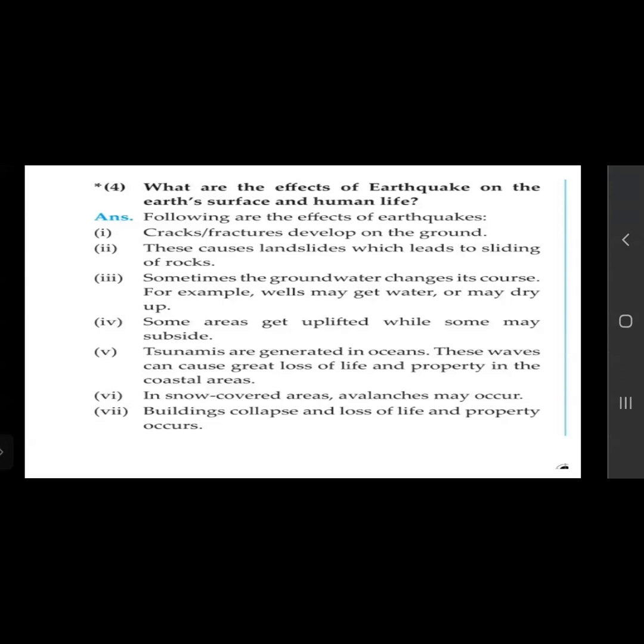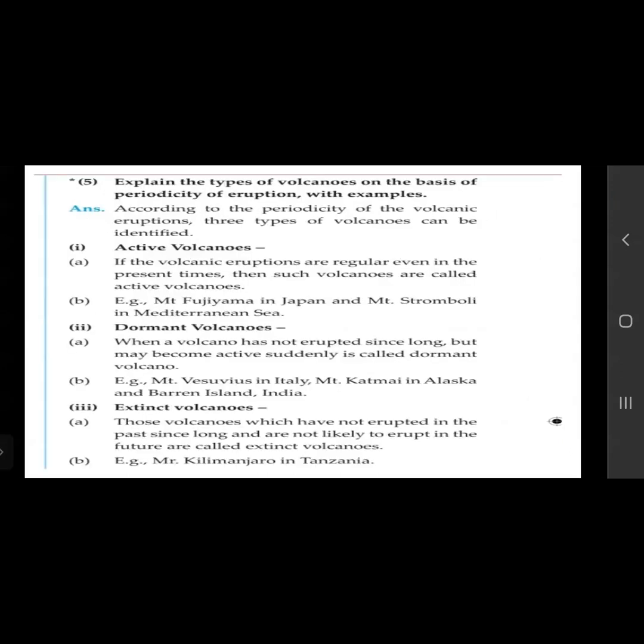In snow covered areas, avalanches may occur. So where the snow covered areas are there, the avalanches may occur. Building collapses and loss of life and property occur. So buildings are collapsing because of earthquake, and loss of life and property also takes place because of that.